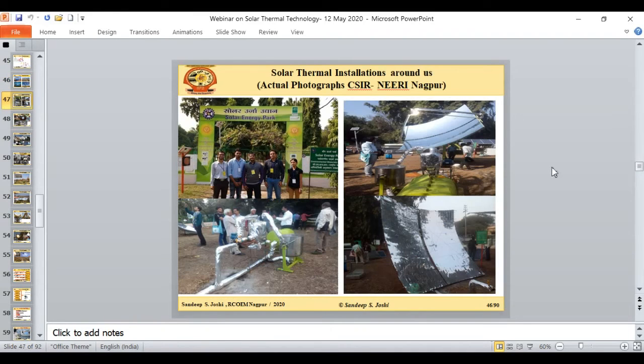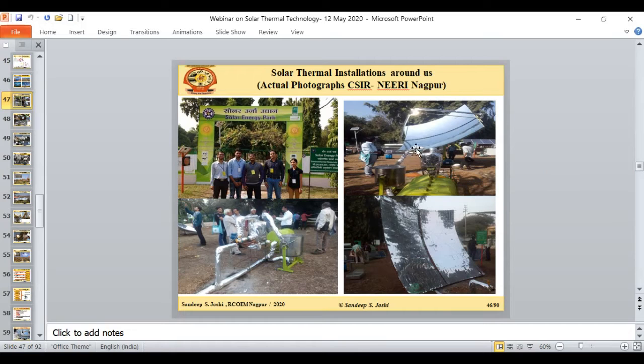Now, I will take you to the next part, and that is the solar thermal installation around us. This is the actual picture at the CSIR NEERI lab, and there is a solar energy park installed at NEERI. These people are working in the energy science department, in the materials division and the energy resource division.